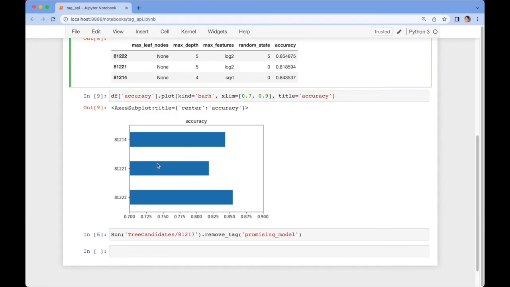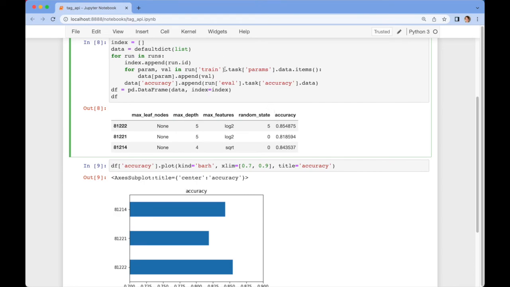Now a couple of things worth noticing here. First, we have the Programmatic API that we can use to assign and remove tags. And also, thanks to the fact that we have both the artifacts and the tags available, you can use Metaflow quite handily for experiment tracking.